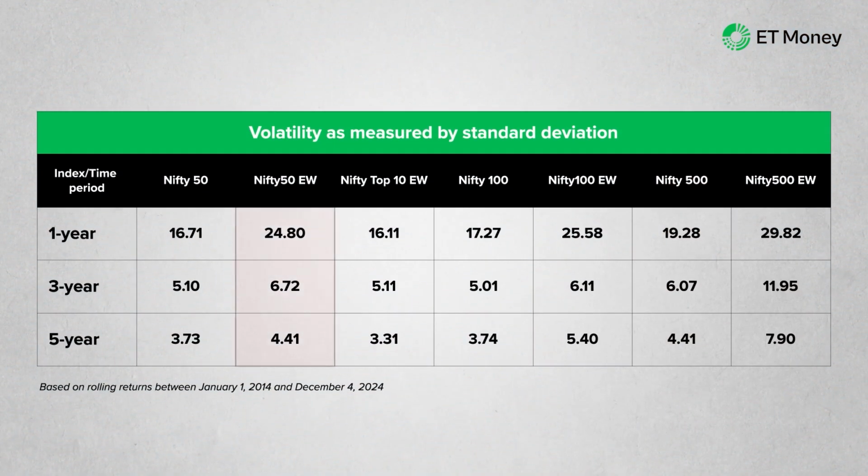Okay, let's now check the volatility of these returns. For that, we will use a metric called the standard deviation. The greater the standard deviation, the more the volatility. Now the Nifty 50 equal weight index is more volatile than the Nifty 50 across all time periods. On the other hand, the Nifty top 10 equal weight does a decent job. It's comparatively less volatile than the Nifty 50 across 1 and 5-year periods and almost as volatile across the 3-year period. The Nifty 100 equal weight is more volatile than the Nifty 100 across all time frames.